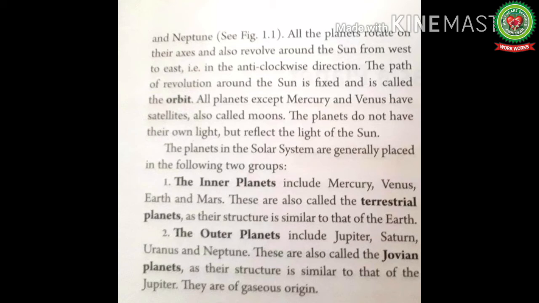All the planets except Mercury and Venus have satellites, also called moons. Like Earth has 1, Jupiter has about 73. Now the numbers are increasing day by day. And Neptune has 69 moons. The planets do not have their own light but reflect the light of the sun. The planets in the solar system are generally placed in the following 2 groups. This we have also discussed earlier, but we will be doing it again.